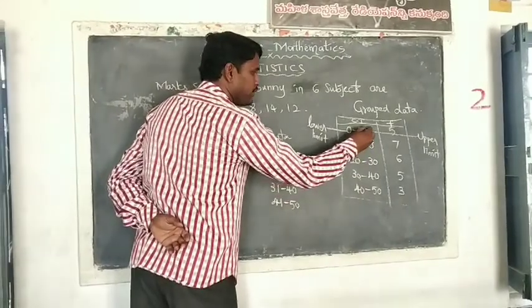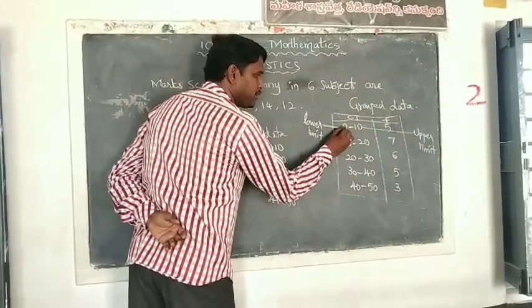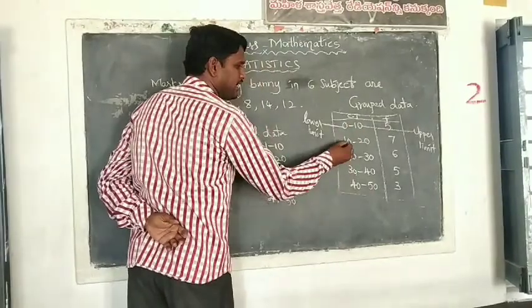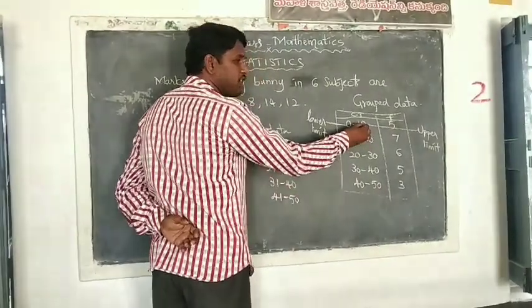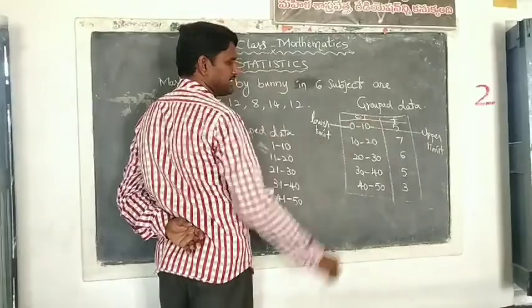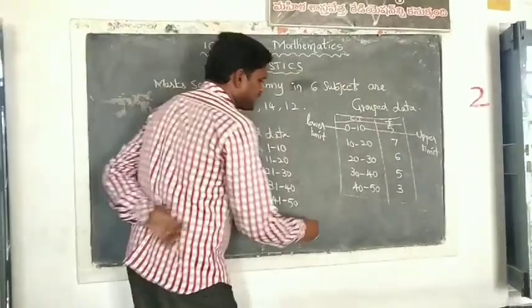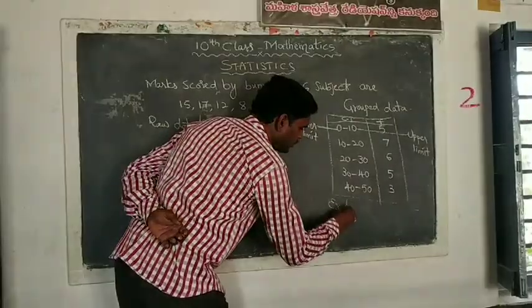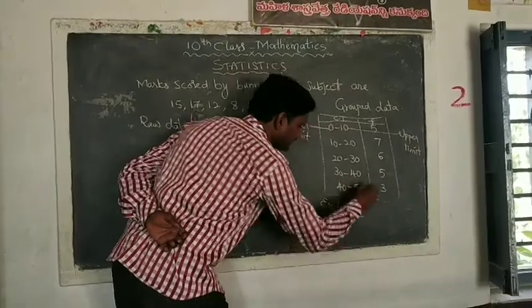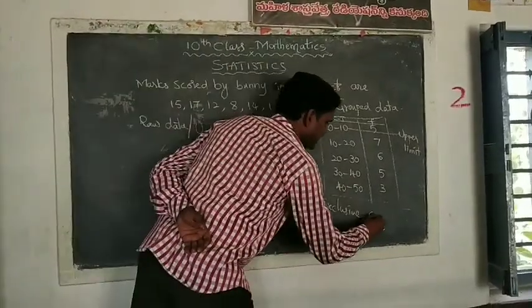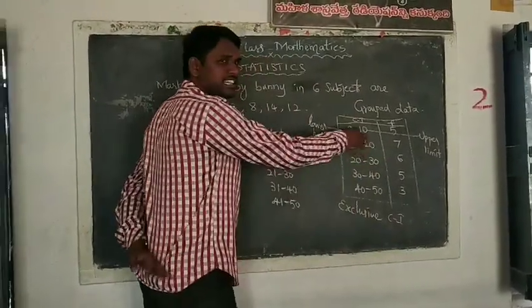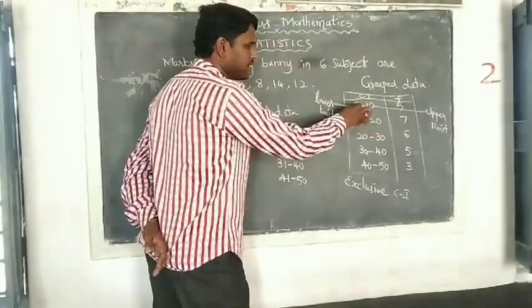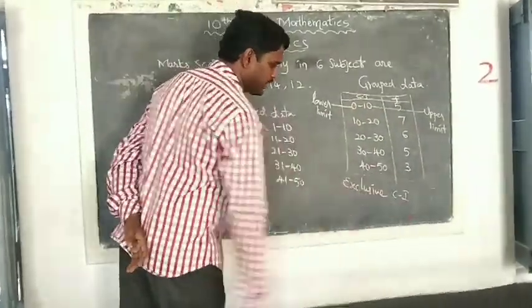That is, we should not take it in both. You need to take 0 to 9 here, then 10 to 19. This 10 does not belong to the first class. That's why it is called exclusive class intervals. The last value is excluded, it does not belong to the class. That's why these are called exclusive class intervals.